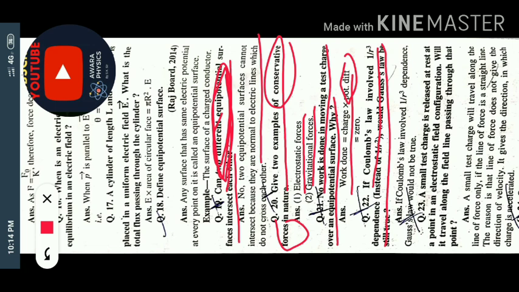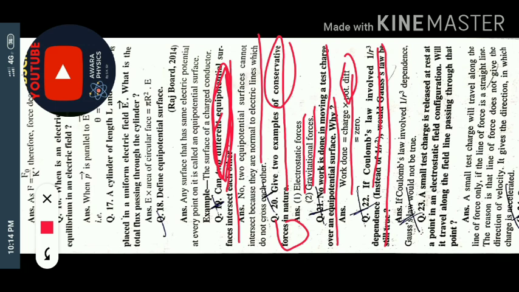While I was teaching this topic, I told you Gauss law depends only and only on the nature of medium and total charge. It is never going to depend upon 1 upon r square or 1 upon r cube. So Gauss law will not be true. I hope you understood question number 22. Let's come to question number 23.